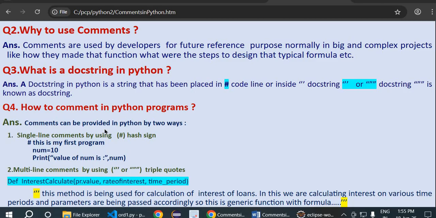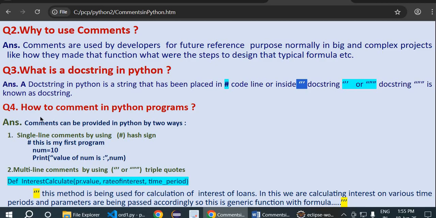Then next comes what is a docstring in Python. A docstring in Python is a string that has been placed either in a hash line, where you have started with the hash sign, or you have placed your text inside triple quotes. Keep in mind, triple quotes. These are triple quotes, what we have written, this one or either this one. Whichever you feel good or comfortable with, you can use that one in your docstring, meaning your comments.